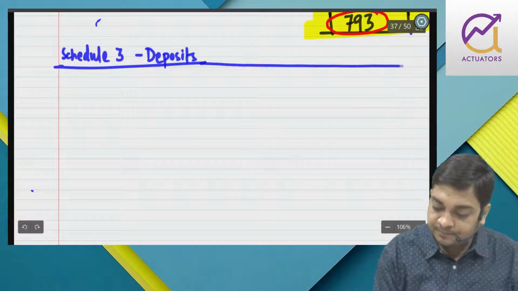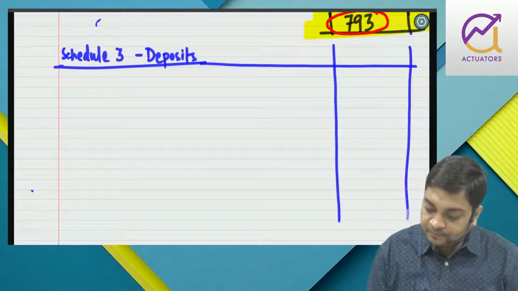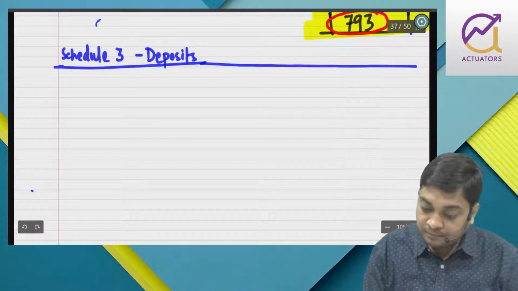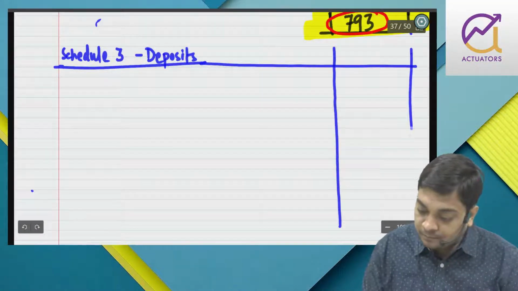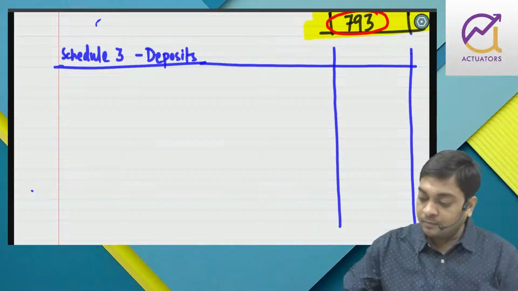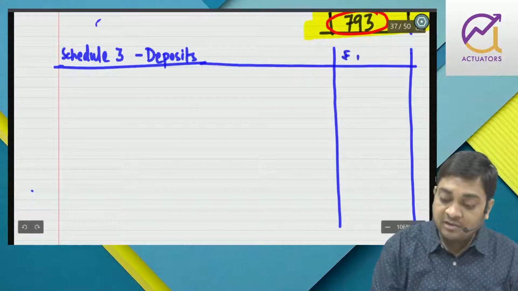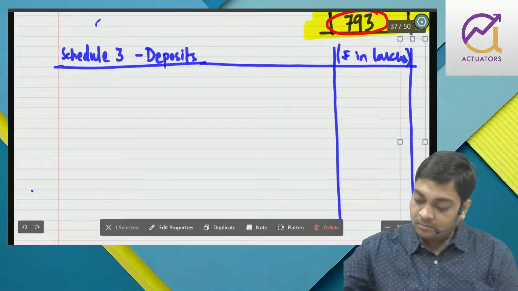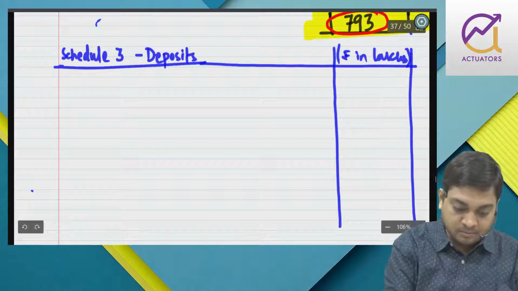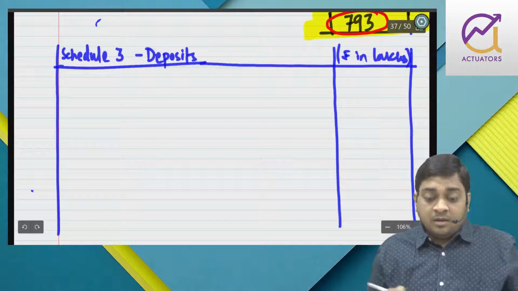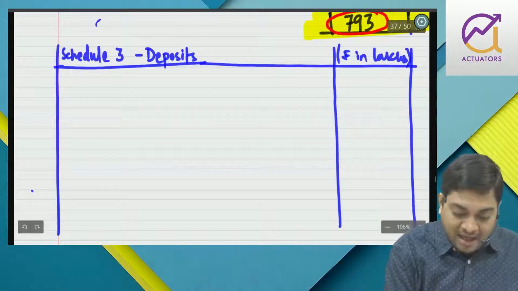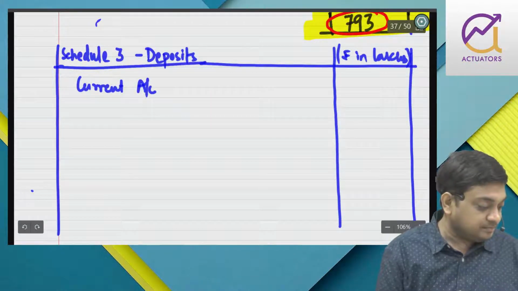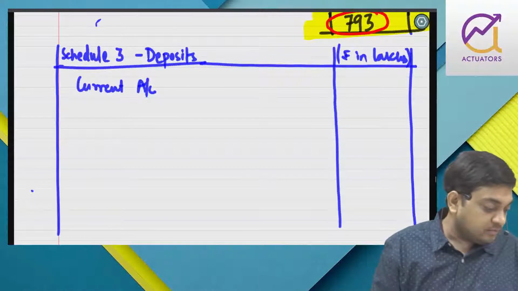So you have current account credit 520.12.